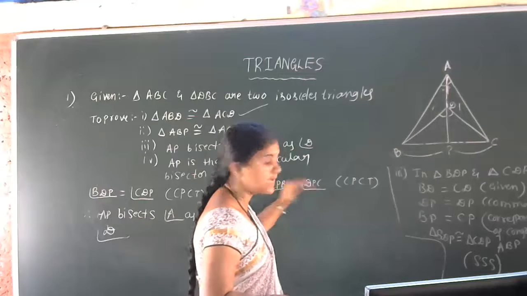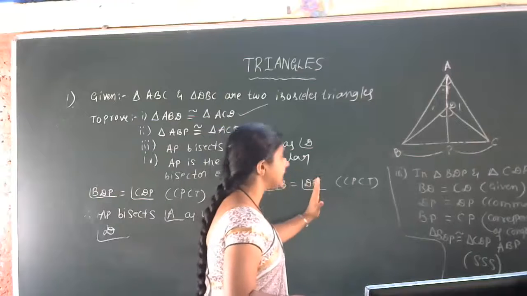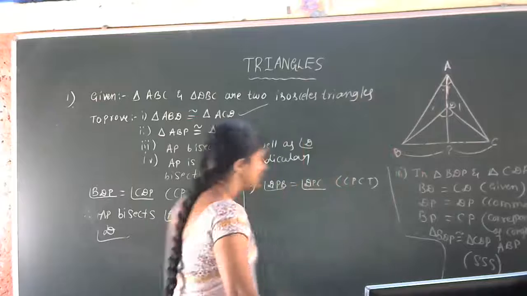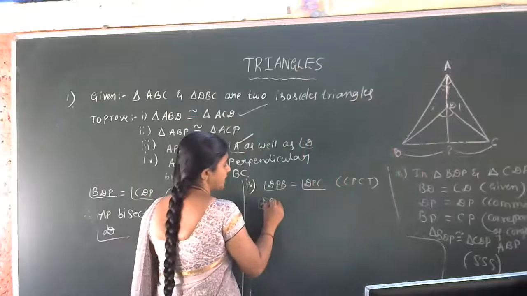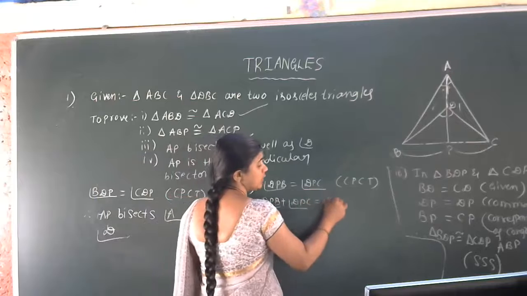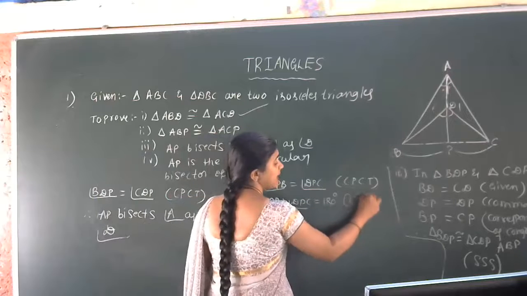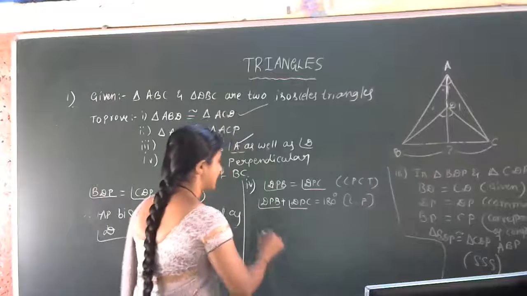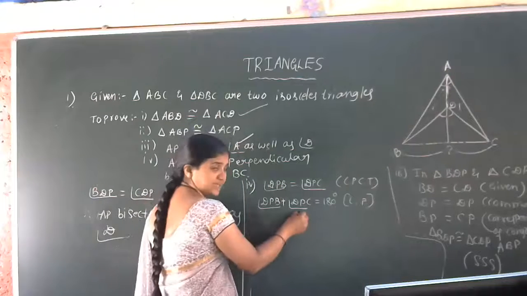Is that clear? Yes. Now DPB and DPC are which type of angles? Linear pair of angles. So therefore, angle DPB plus angle DPC is equal to 180 degrees. So they are forming a linear pair of angles. Already these two angles are equal, so you can take this as x and x also.